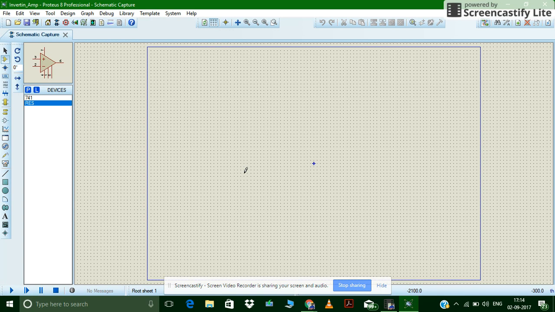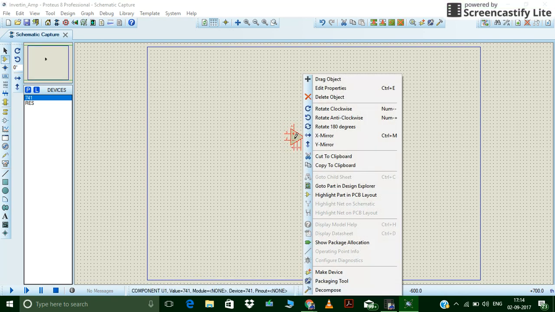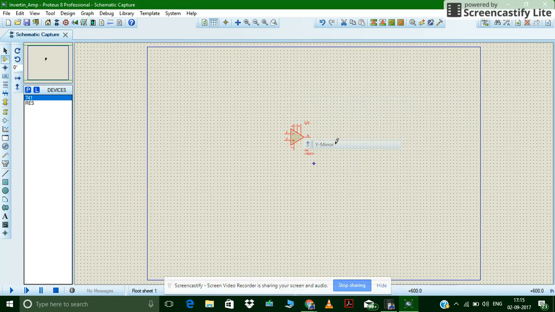Anything we need now we will take from here itself. So click on 741, which component you want, and come to your board and click there. Actually I want to invert this upward. Okay, it is easy to connect RF.